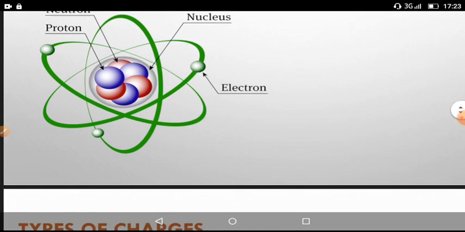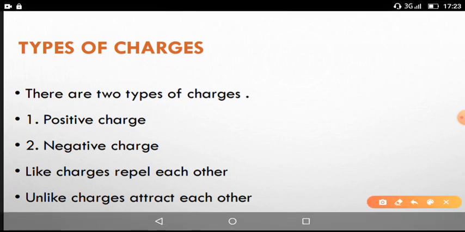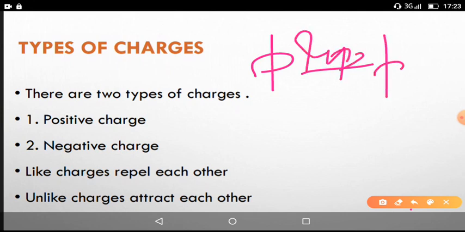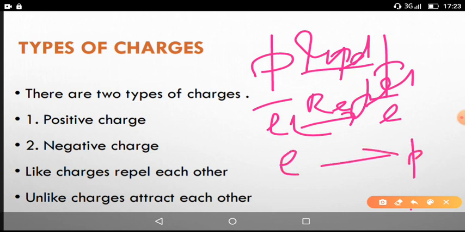So now coming to the types of charges here. As I said, the atom nucleus consists of protons and electrons are revolving around the nucleus here, and protons repel each other. So there is a repulsion here, and electrons repel each other. So this is also repulsion, and proton and electron attract each other. So this is the attraction. So there are two types of charges. There are two types of tendencies.